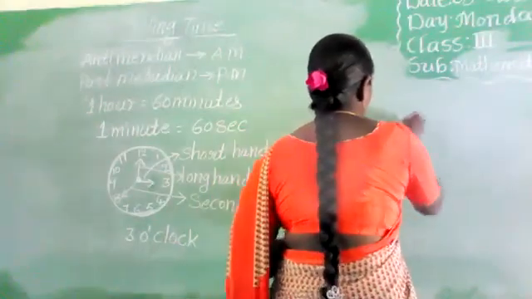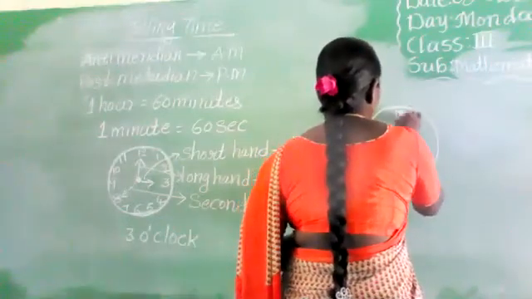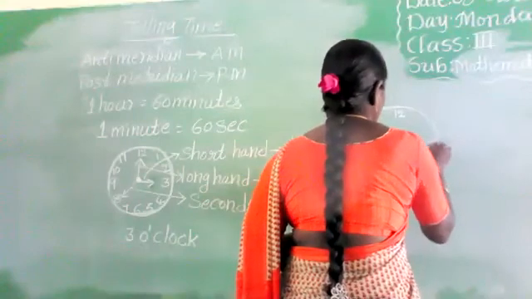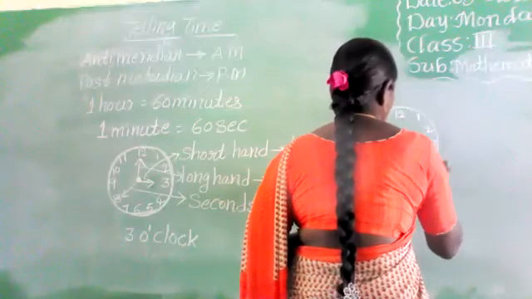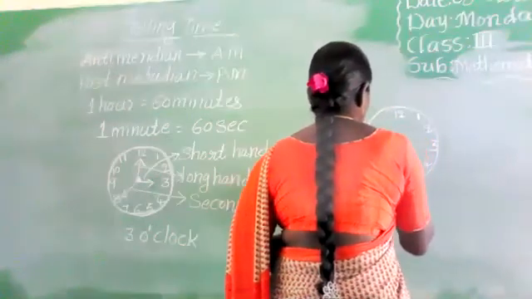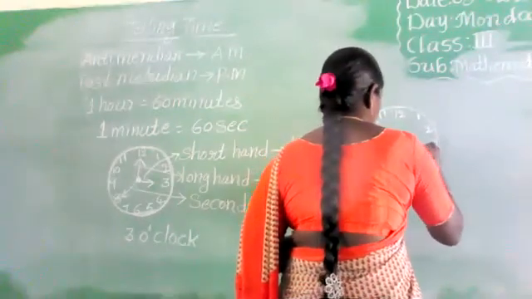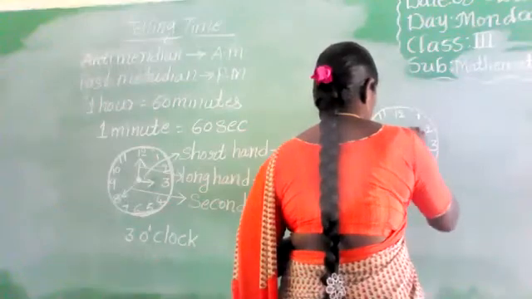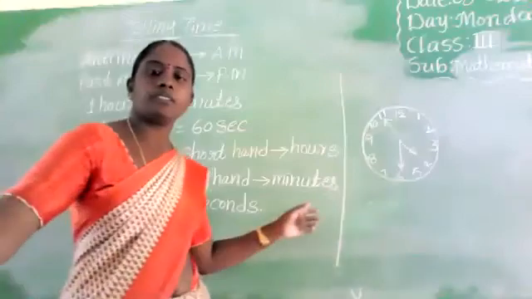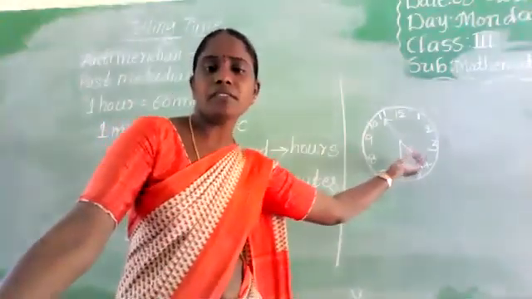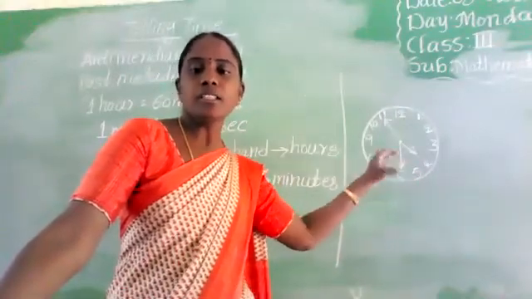Again, I will draw one more clock. Now what is the time? The short hand, where is it? Once you observe, it is at 4. That is the hours hand.